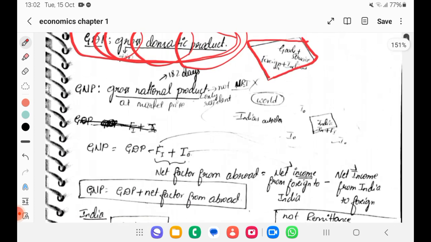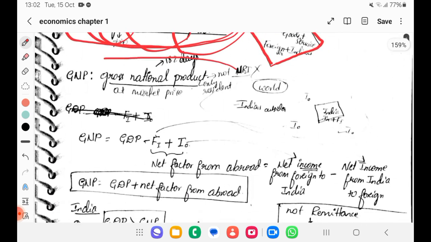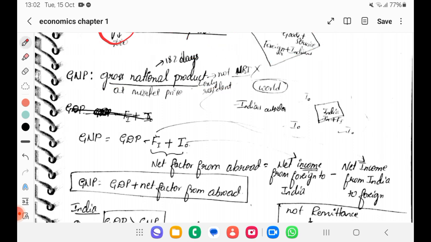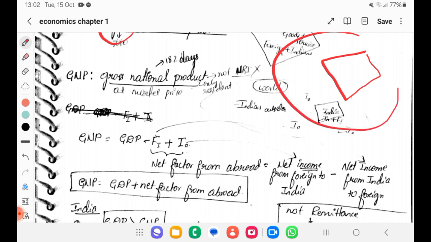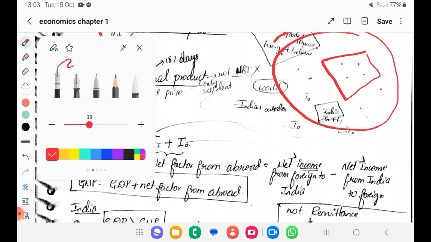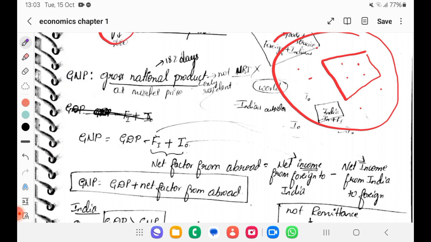Now we'll see what is GNP. It is gross national product. Okay, we'll understand what is it. Say for example, this is a country and this is outside a country, entire world. Indian nationals are present here, even here, outside India also. And if you see, foreigners also present in India as well as outside India, right?